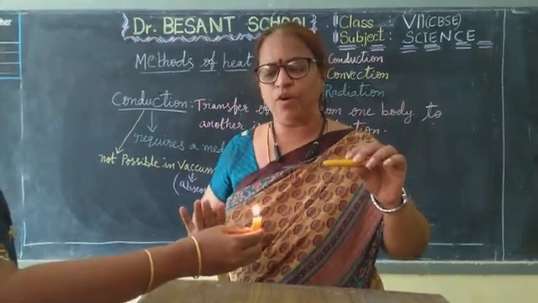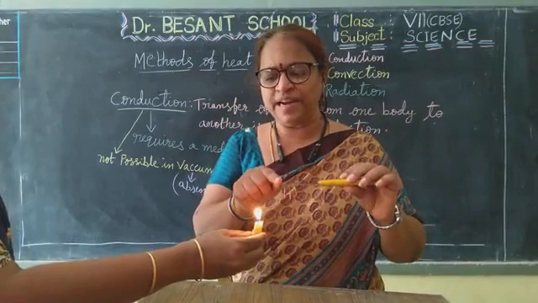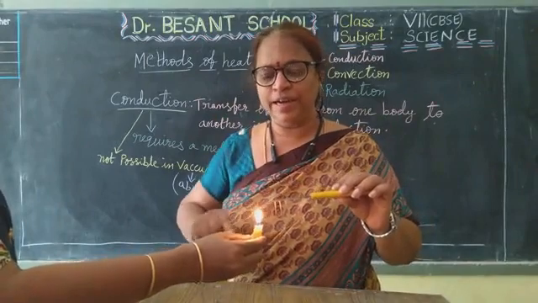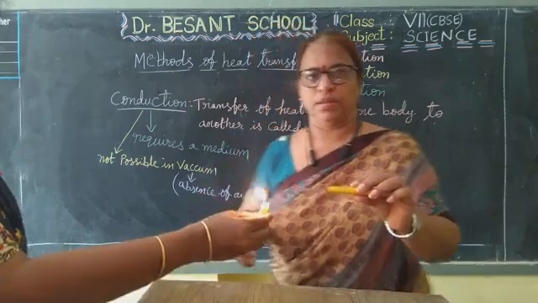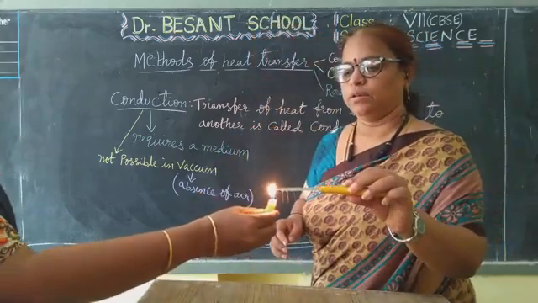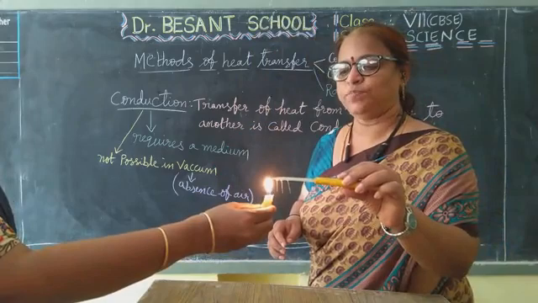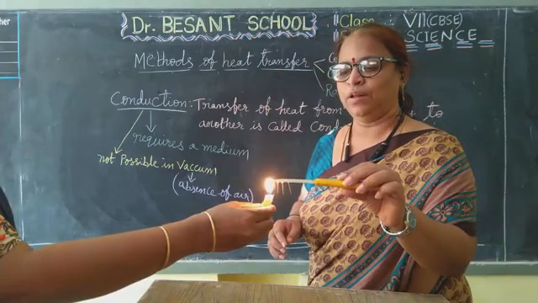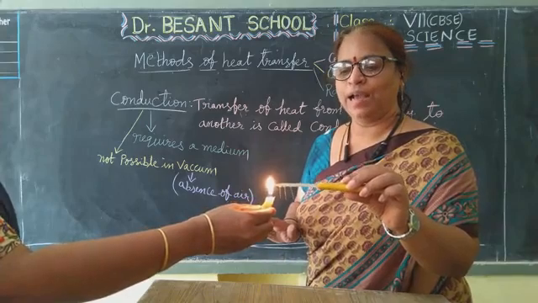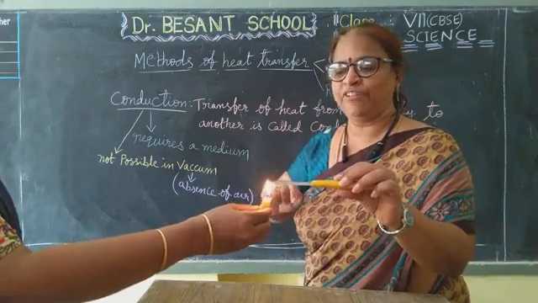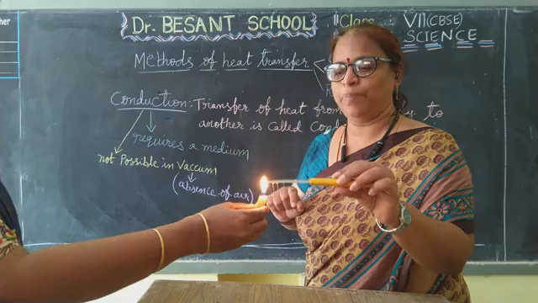Now observe carefully what will happen. I am keeping this end of the chalk near the candle flame. Now observe children, carefully observe. See, I am not heating the alpins. I am heating one end with the candle flame. See what will happen now.